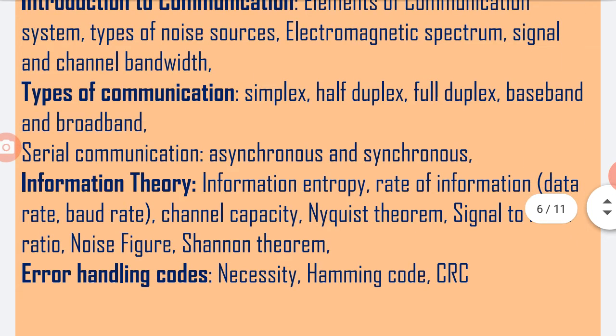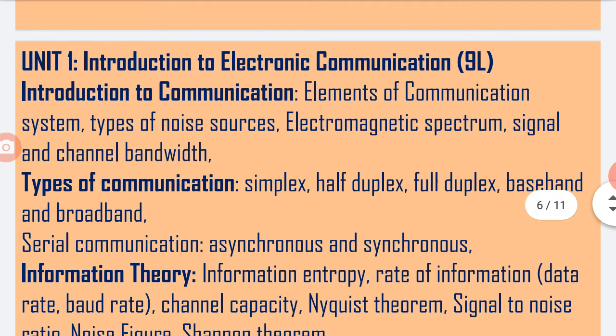The last point of this chapter is error handling codes and its necessity. We have to study the two error handling codes like Hamming code and CRC. This is the basic chapter of the course or our subject.